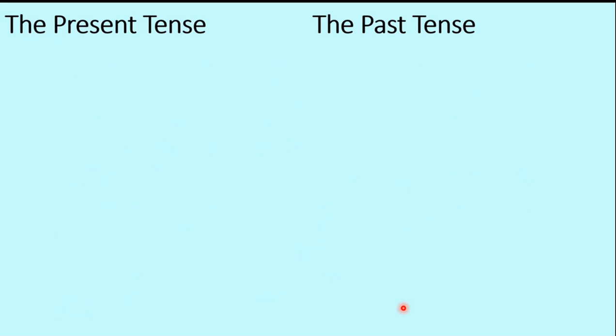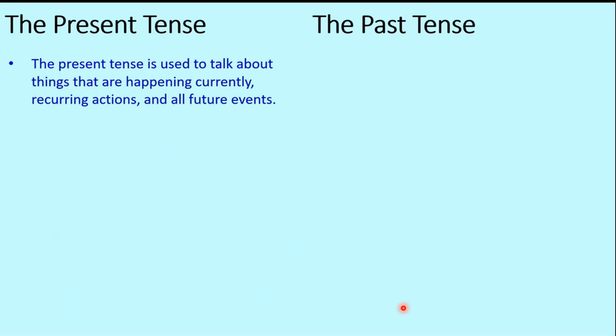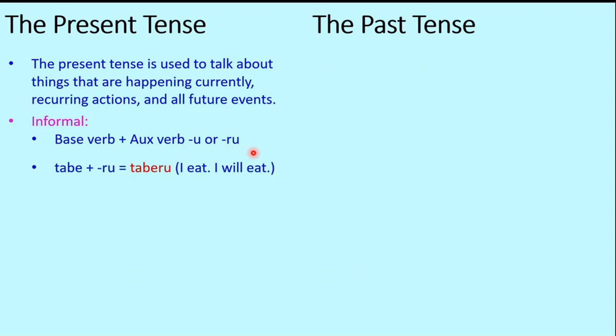So to begin with, we have the present tense and the past tense in Japanese, the two simplest forms. The present tense is used to talk about things that are happening currently, recurring actions, and all future events. The basic structure of the present tense verb will be the base verb plus the auxiliary verb, which is essentially either u or ru. If we take an example, tabe. Tabe is the base verb, which means to eat, and to represent the present tense or the future tense, we use ru as suffix. So taberu means I eat or I will eat.